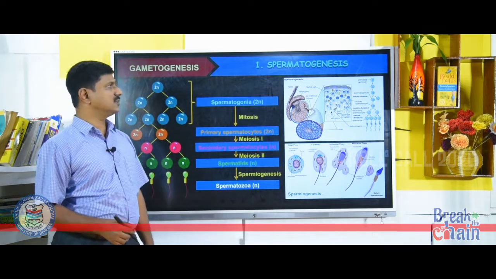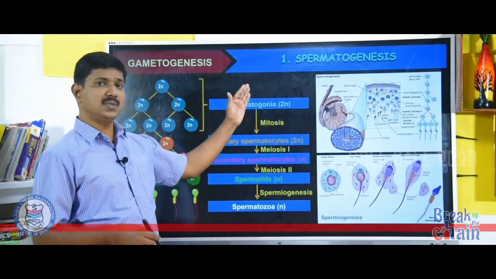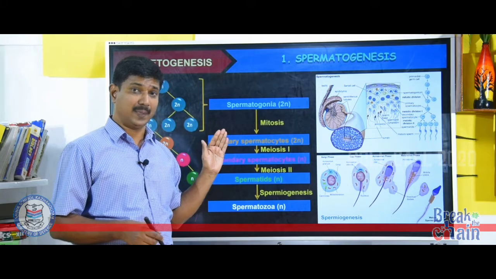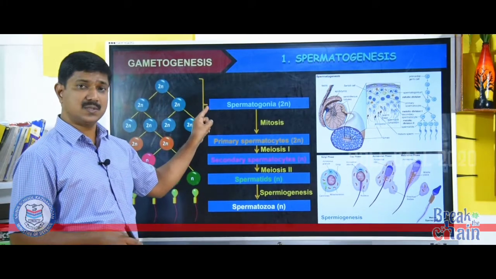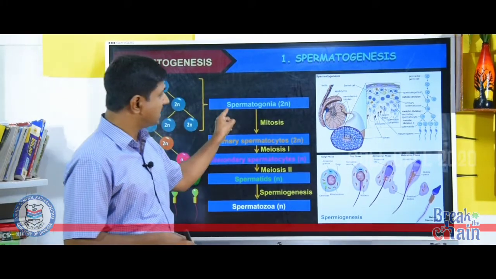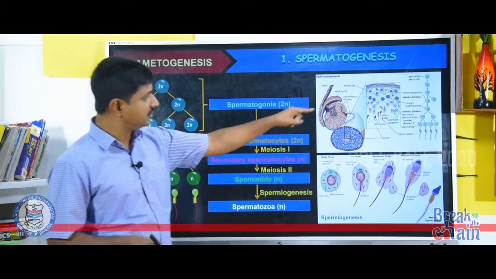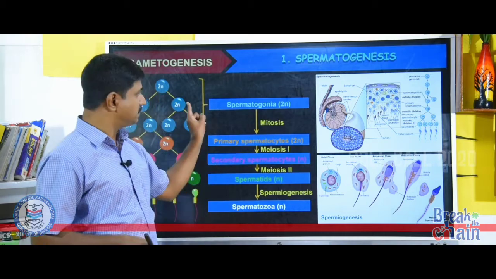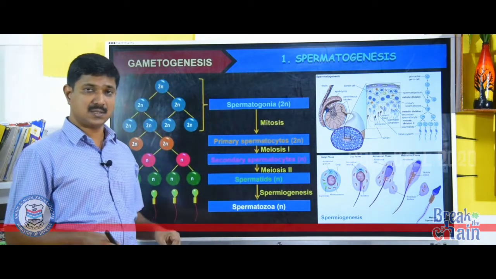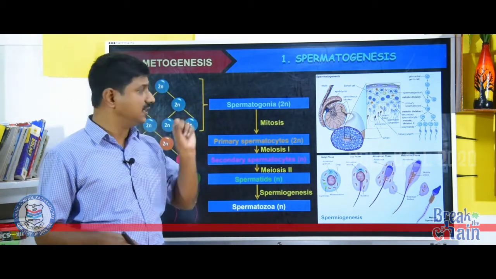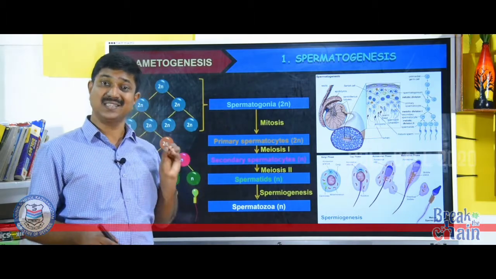So, the first one, spermatogenesis. Spermatogenesis begins at puberty in human male. It starts from cells known as spermatogonia, or male germ cells. The seminiferous tubule is lined by spermatogonia. The chromosome number of each spermatogonium is 46, that is diploid.